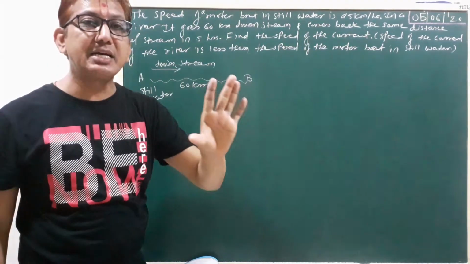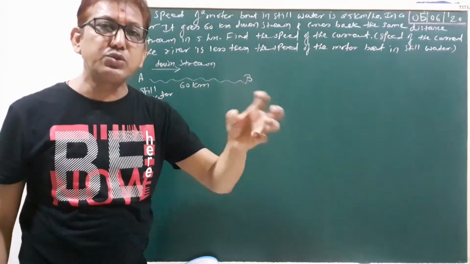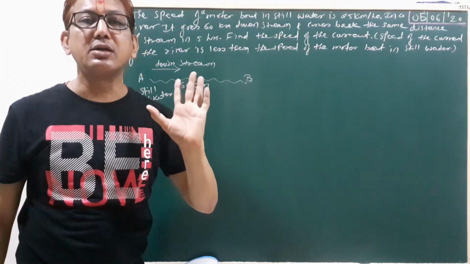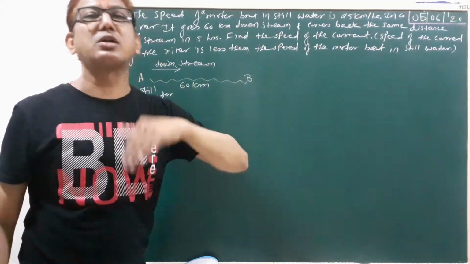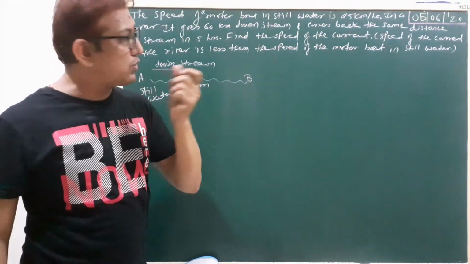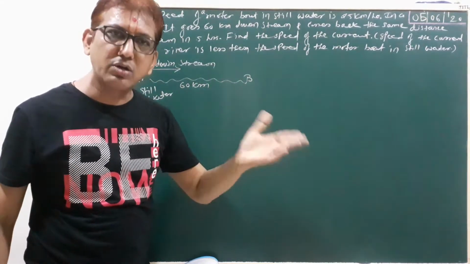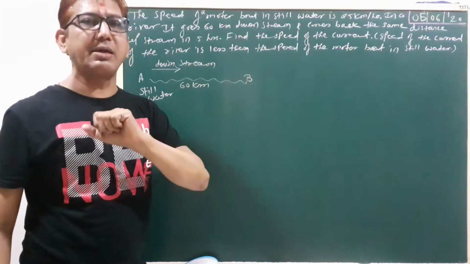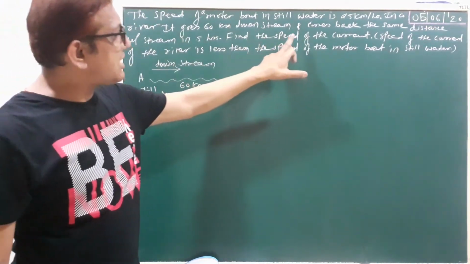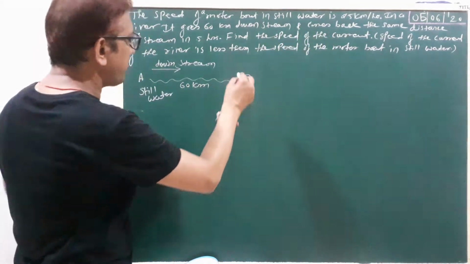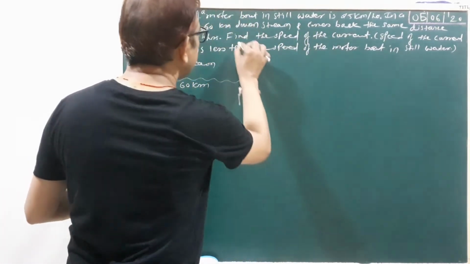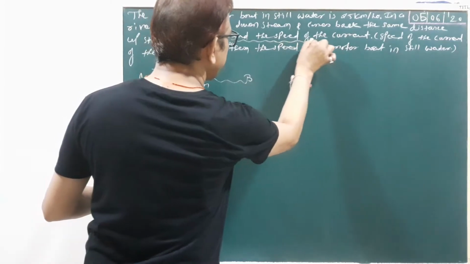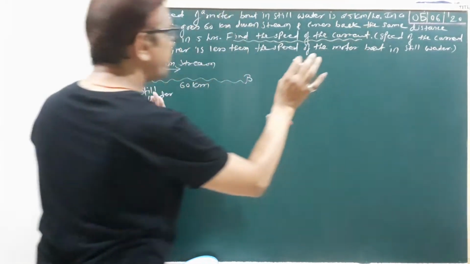Here in this question, we are given the total timing. Not more than timing, not less than timing. In our last video lecture, we discussed the more than timing or less than timing. But in this question, we are given the total timing. Find the speed of the current. This is the most important statement.